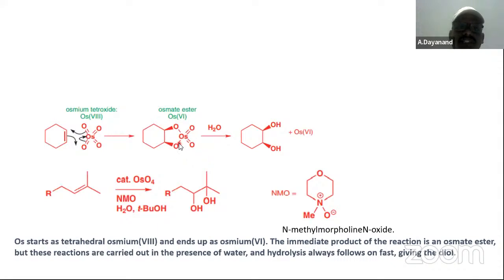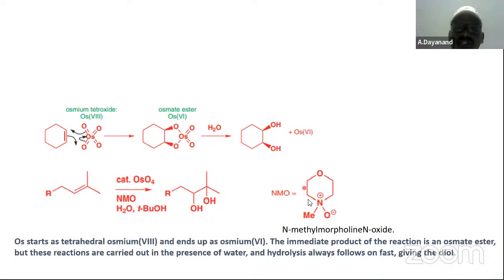Osmium tetroxide addition helps in the cis hydroxylation. That is, both groups attack the same side. The osmium starts as tetrahedral osmium(VIII) and ends as osmium(VI). The immediate product is an osmate ester, but these reactions are carried out in the presence of water, and hydrolysis is always fast, giving the diol.